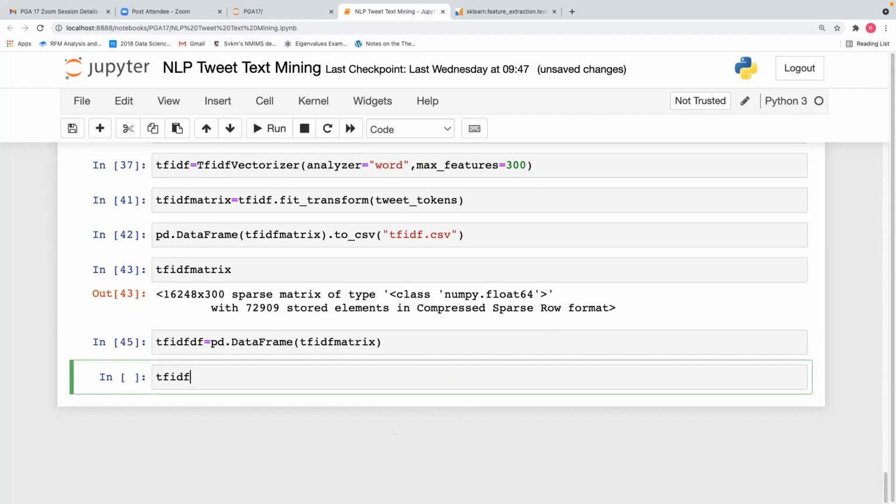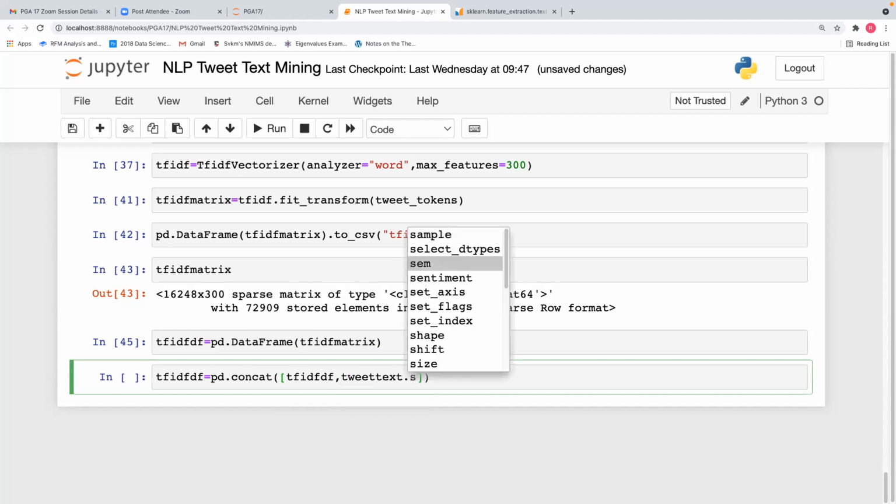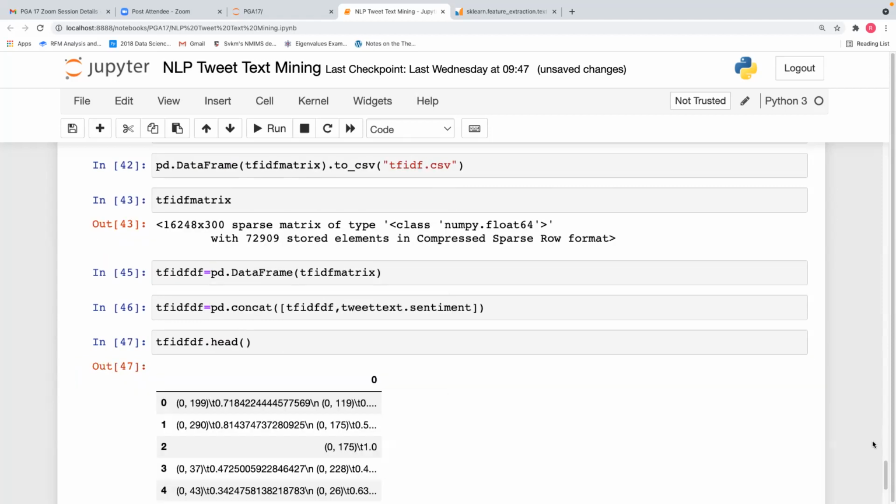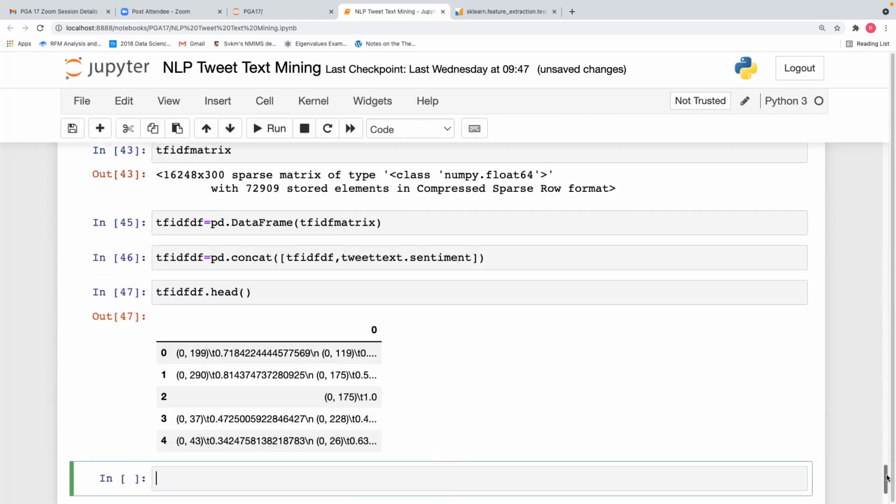So TF IDF DF is equal to pd dot concat of TF IDF DF, comma, tweet text dot sentiment. Now we have added the sentiment also. Now TF IDF DF dot head. You can see the matrix with the sentiment.